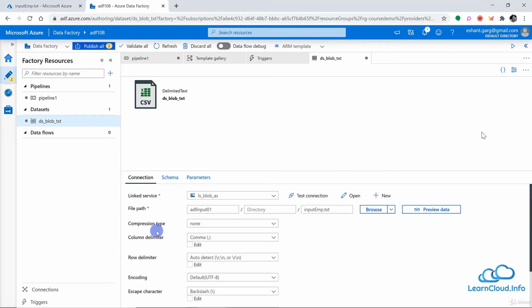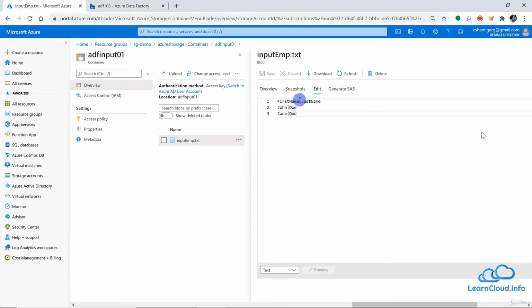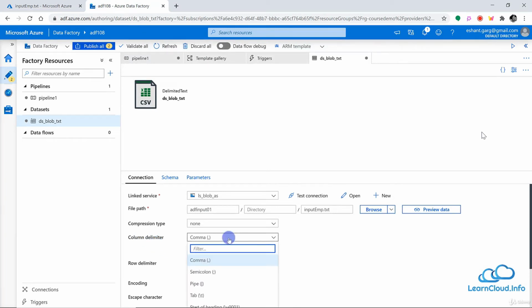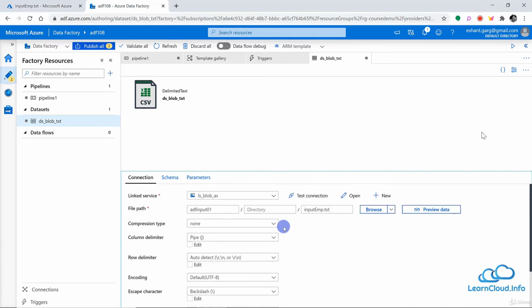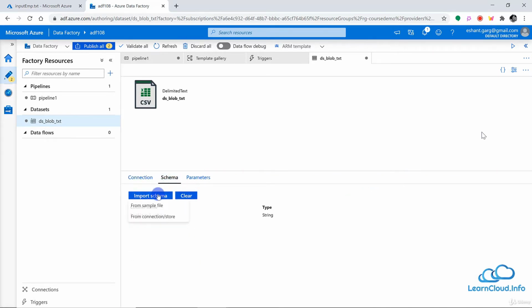So if I click on connection, I can see the column delimiter is comma here, but in our file it is not comma, it is pipe kind of separation. So let me go here, and from comma delimiter I can choose pipe here, and once again I can go back to the schema, and I can click on import schema from connection, and now we have two separate column names, first name and last name, which is pretty good. And then we can also define the parameter here for the data set. We are going to discuss parameters in a separate lesson.